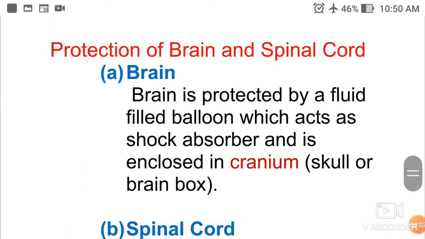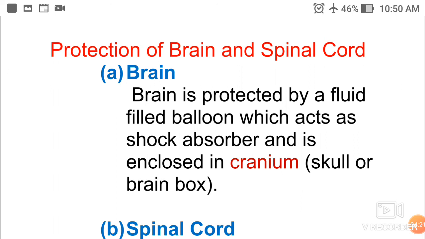Next, protection of brain and spinal cord. How brain and spinal cord are protected? First of all, brain. Brain is protected by a fluid-filled balloon which acts as shock absorber.